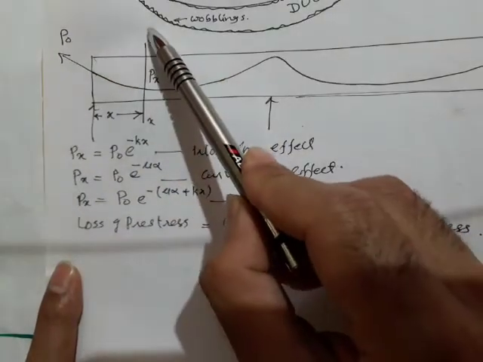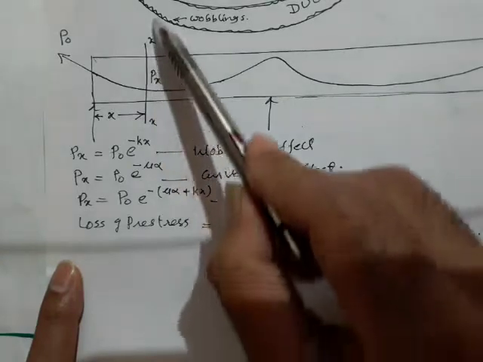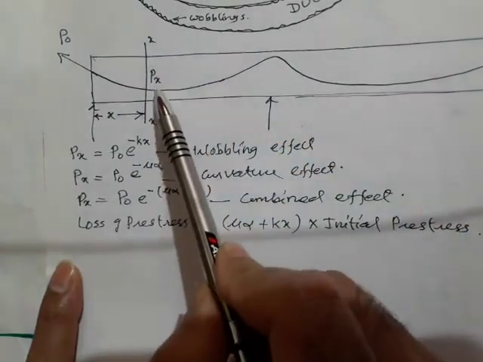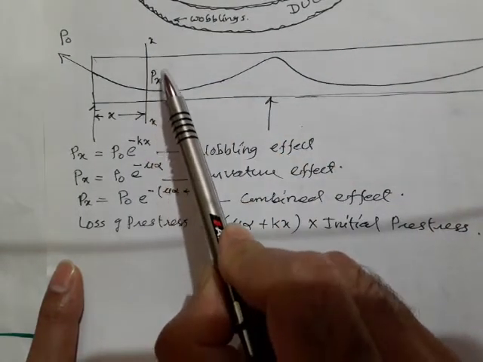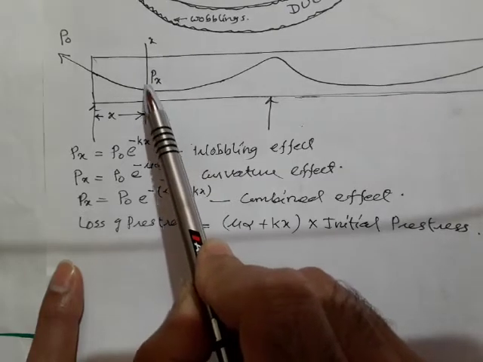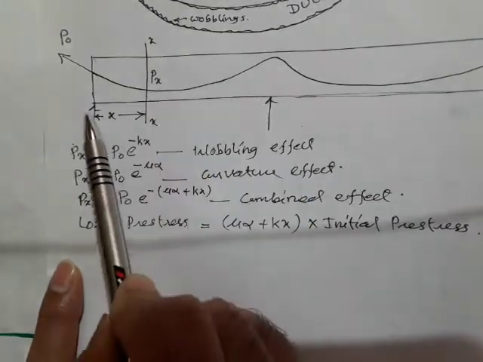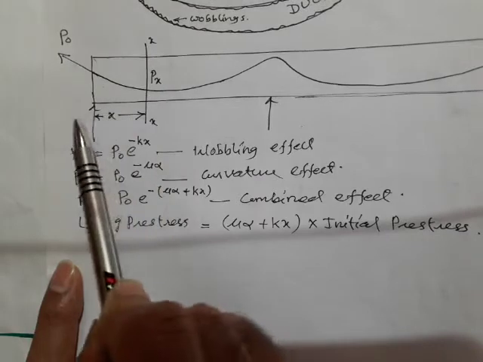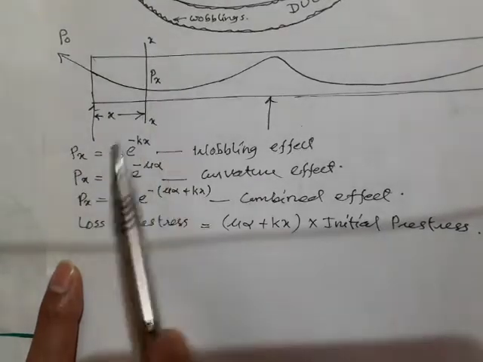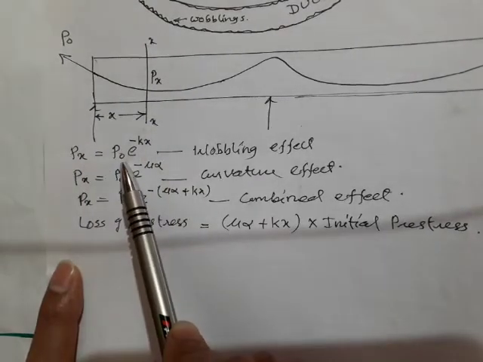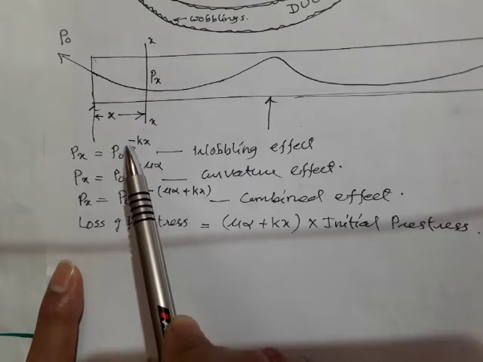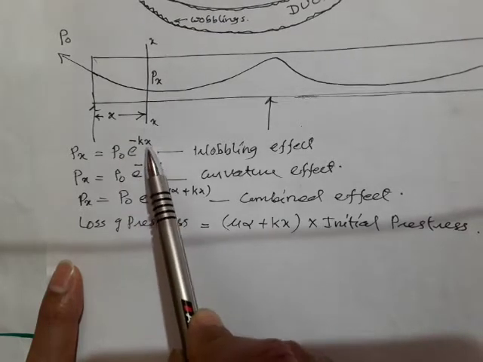Now I want to measure, at some cross section XX, the value of Px. That is, how much prestressing force is available at this cross section, which lies at a distance of x. Px can be calculated as P naught times e to the power of minus kx.